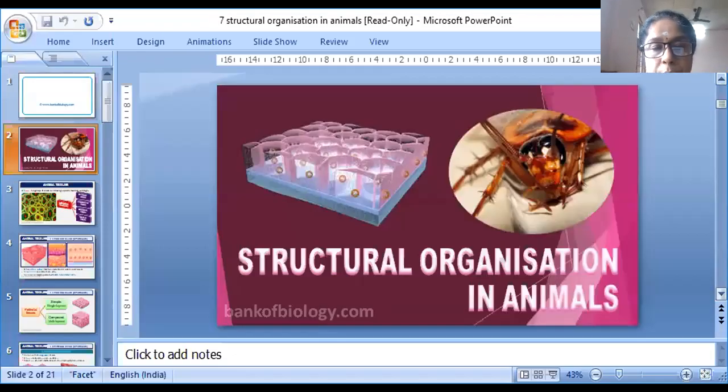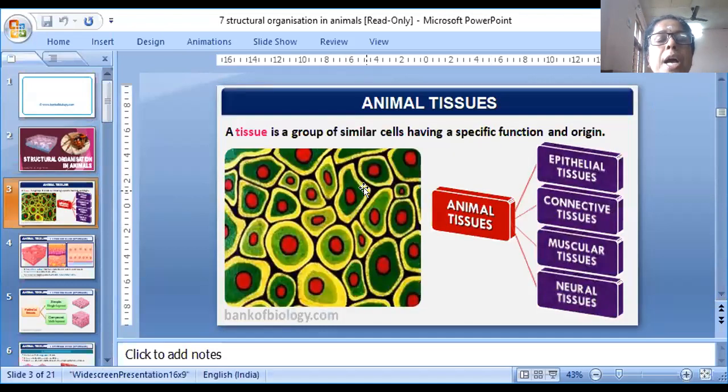Good morning, everybody. In this session, we are going to continue lesson number 7, structural organization in animals. Some slides I had already shown you; I will show one more time that animal tissue.